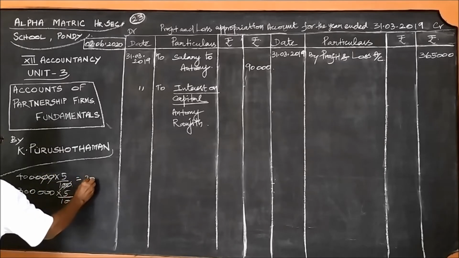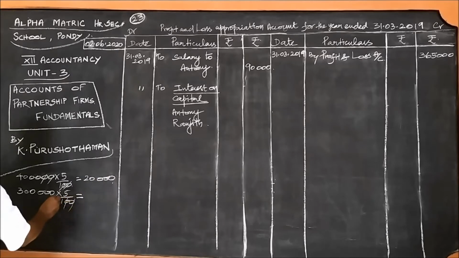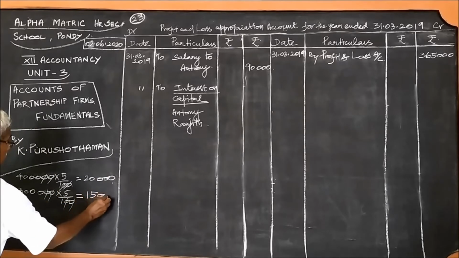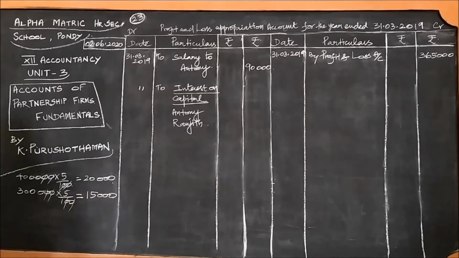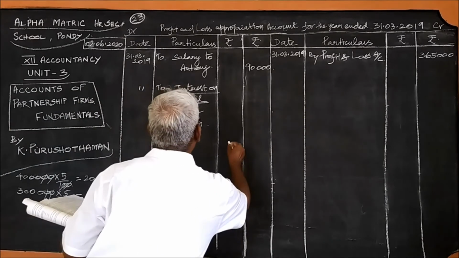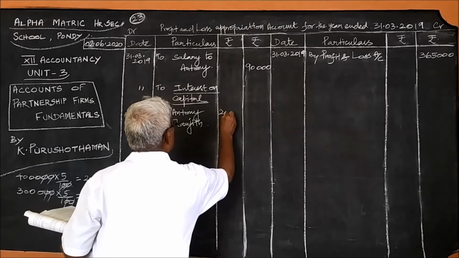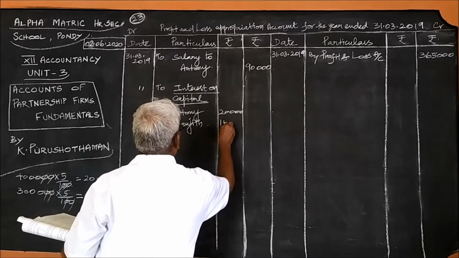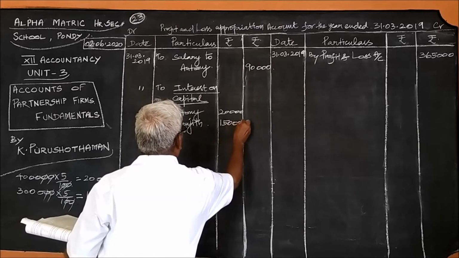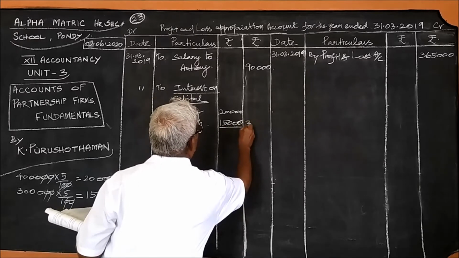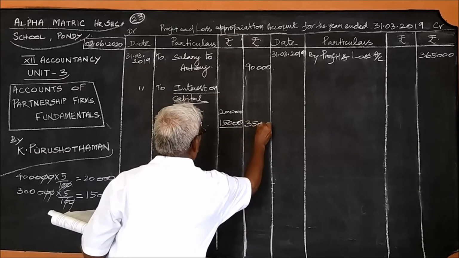That is 20,000 and this is 15,000. So we should write both these amounts. Anthony 20,000, Ranjit 15,000. The total amount of interest on capital is 35,000.